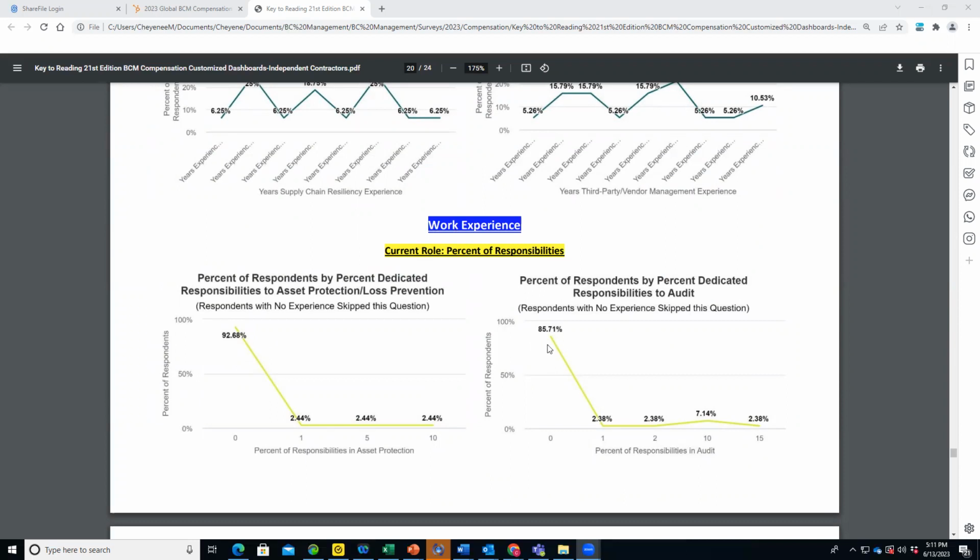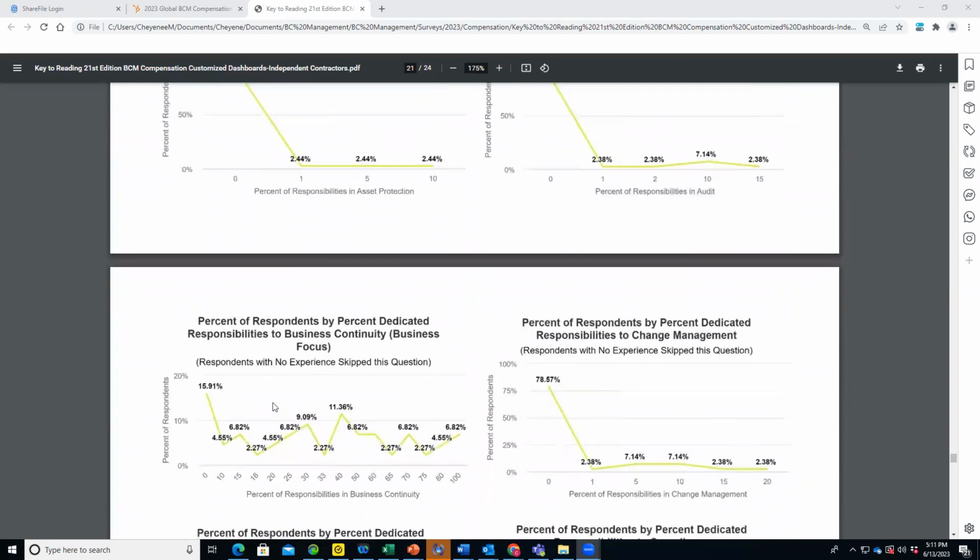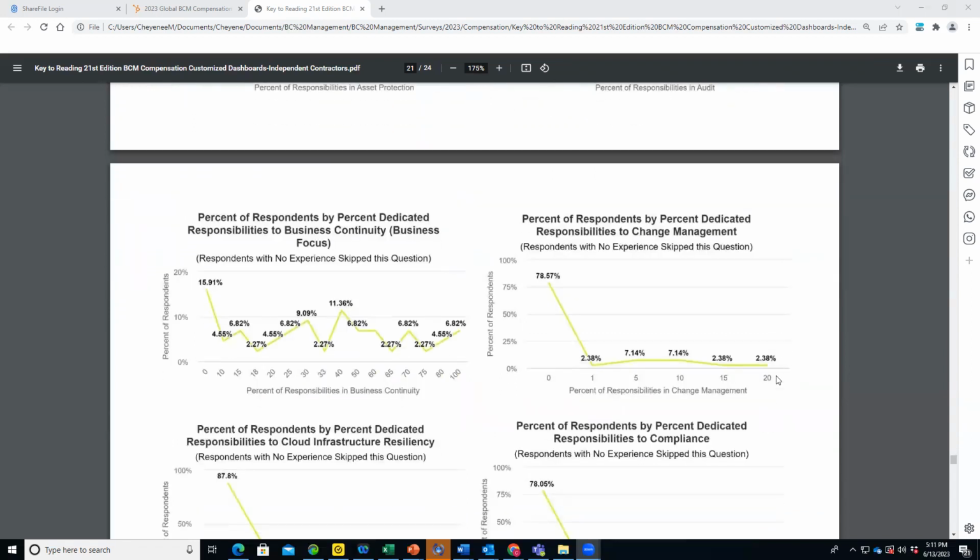You can see a lot of these are 0%, but you'll see here business continuity. This means that 5% indicate they're 80% involved in business continuity planning as a part of their overall responsibilities throughout the year. So it gives you a good understanding of perhaps how your skill sets and qualifications compare to your peer group, specifically within the contract self-employed data respondents.